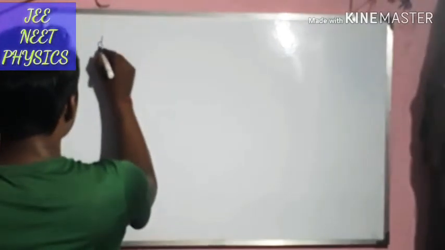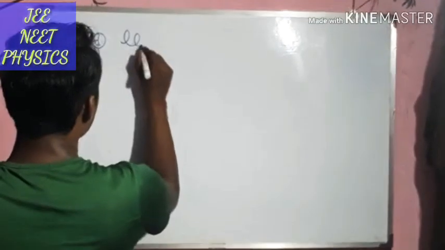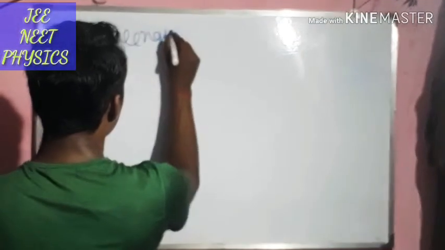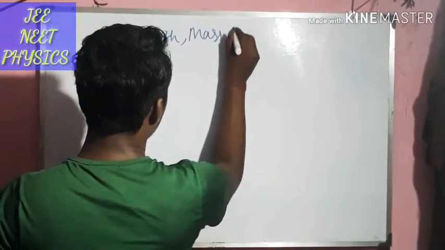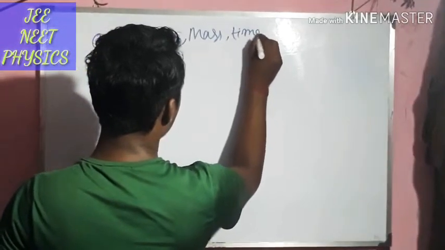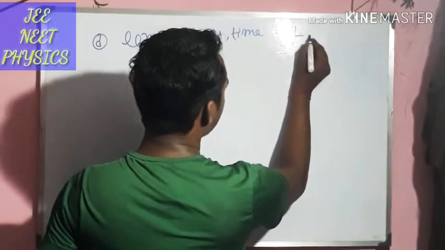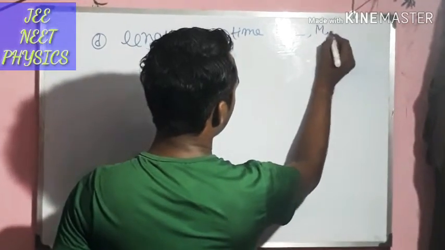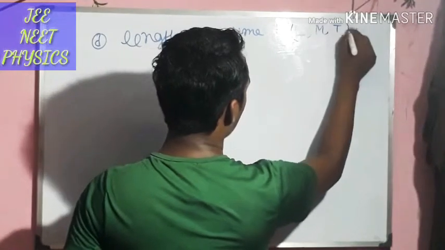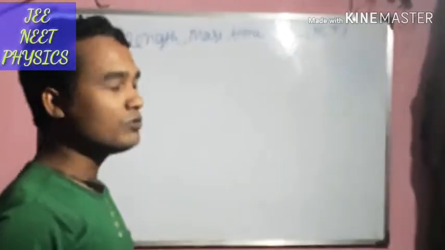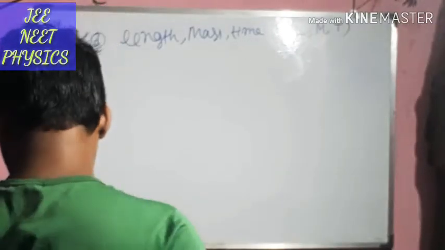In option D, it is given length, mass and time. So option D will not be the answer because length, time, mass, these are the fundamental quantities which we use in physics. So it is already used, so it will not be the answer.